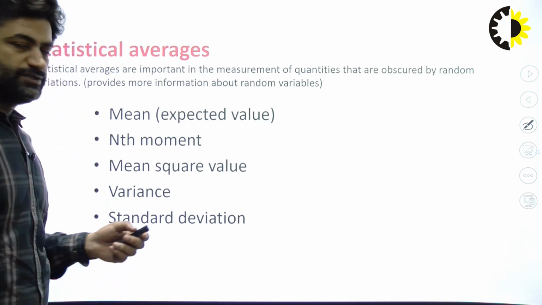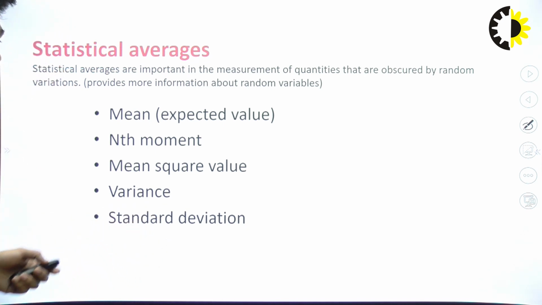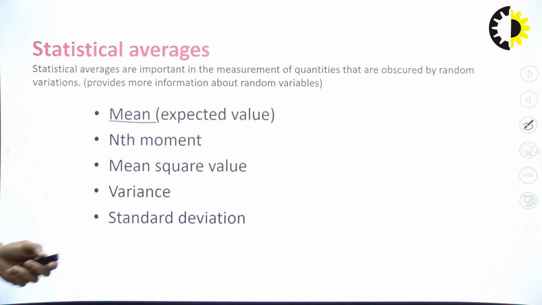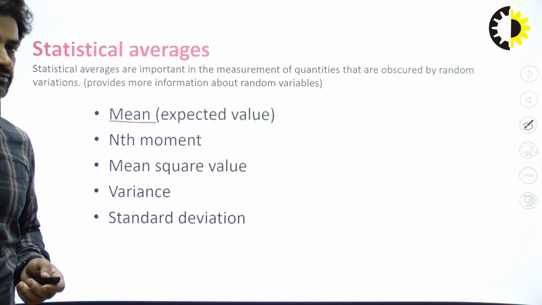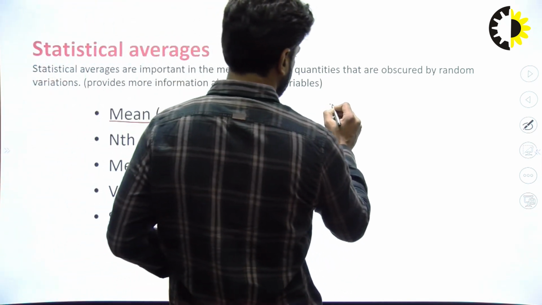It will help us with the analysis of the random variable, and we can find out the mean of the random variable, nth moment, mean square value, variance and standard deviation. That will give you additional information about the random variable that we have discussed. What is a random variable?